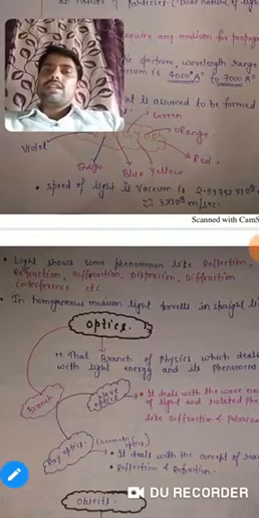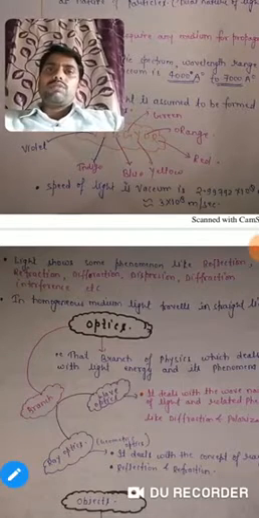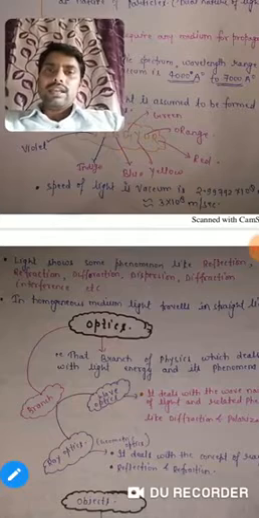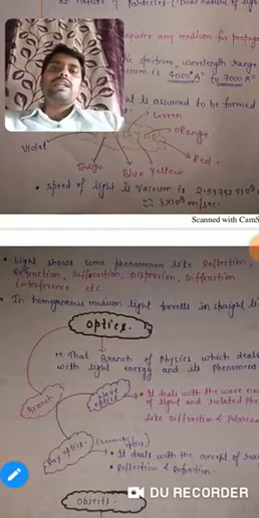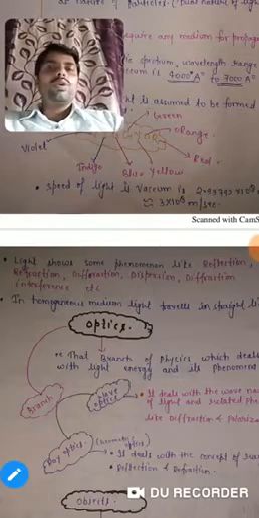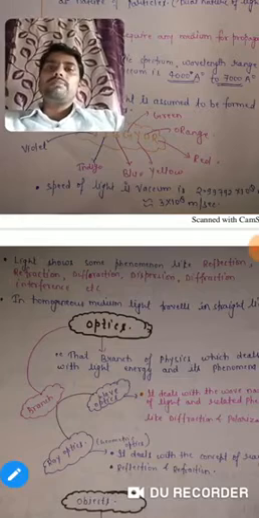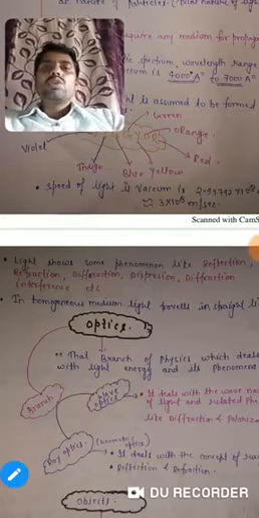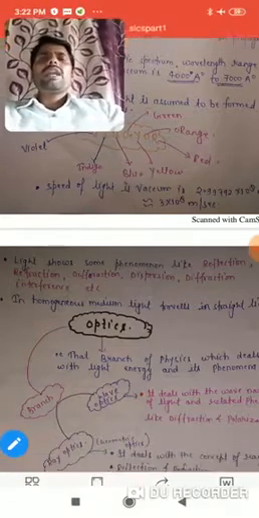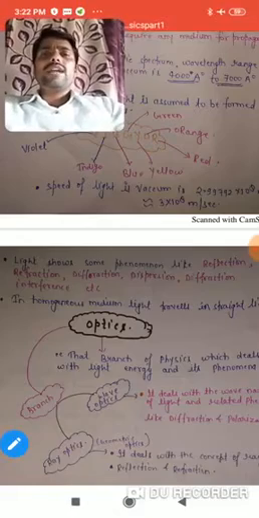So we have studied what light is and what its properties are. Sometimes it is asked, what do you understand by light? Write some basic properties of light. So you have to remember these points that we discussed.